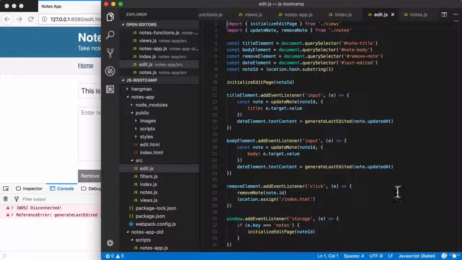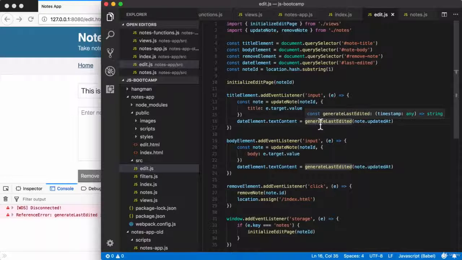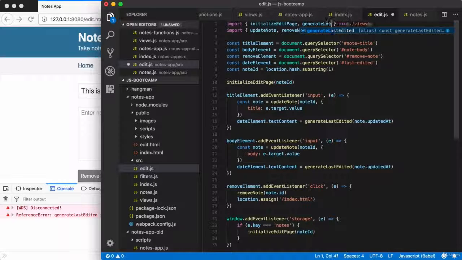So that's line 16, which lives right here. Now, obviously, once I see this error, I can realize what I did wrong. I just didn't import this function. There's no need to be worried about it. All you have to do is add the import in place. Generate last edited.